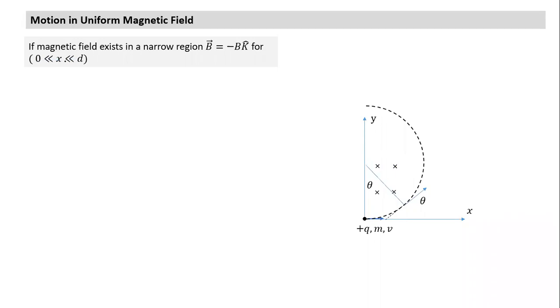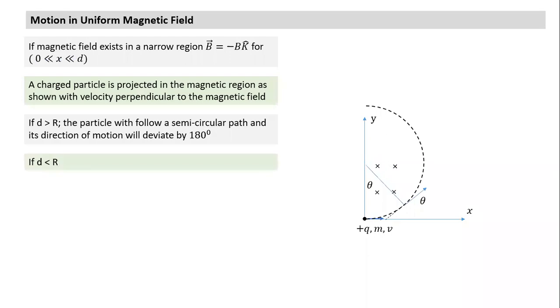It only exists in a certain part. So if you visualize it, it's something like this. It is only up to a distance d, and beyond that the magnetic field is not there. So on the left-hand side of this region there is no magnetic field, and on the right-hand side also no magnetic field. So if a magnetic field exists in a narrow region, what will happen? How would our method of solving change?